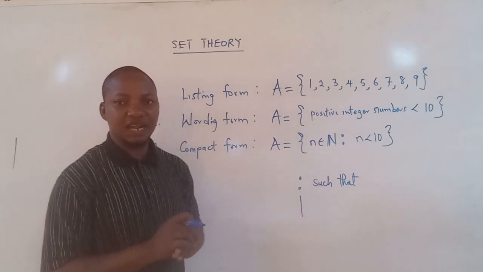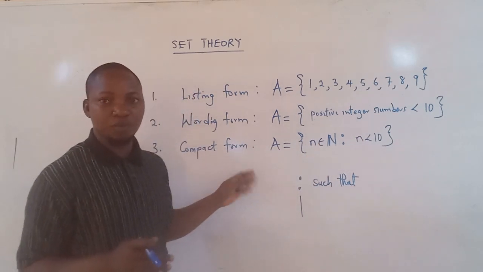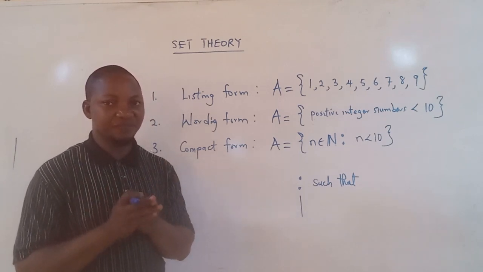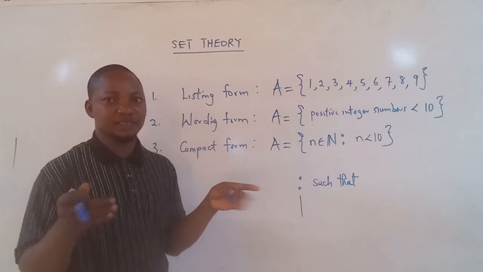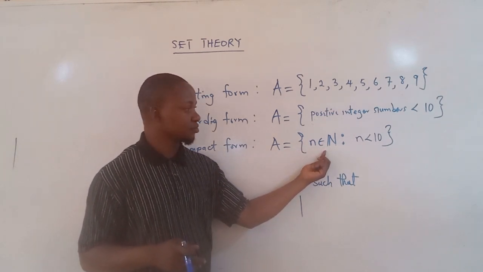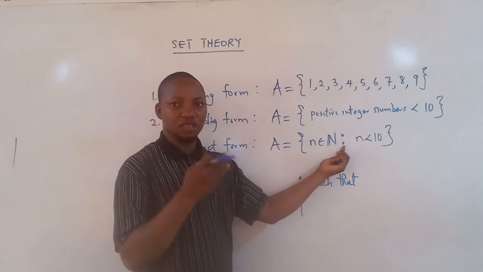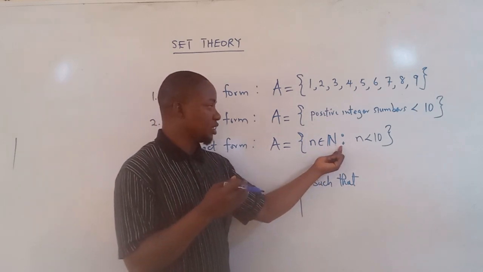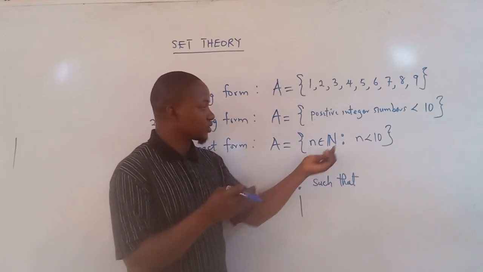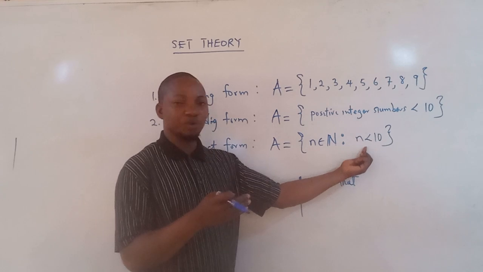Generally, when we are using this compact form or the set builder, there are three things involved in the curly bracket. Number one is the element of the set. Then the conjunction, the linking word, the semicolon, that will tell us what the property will be.